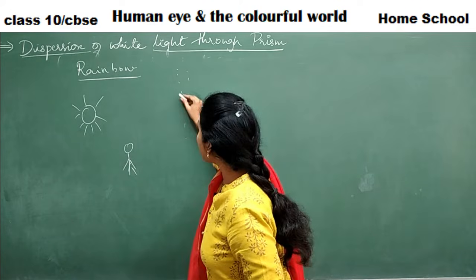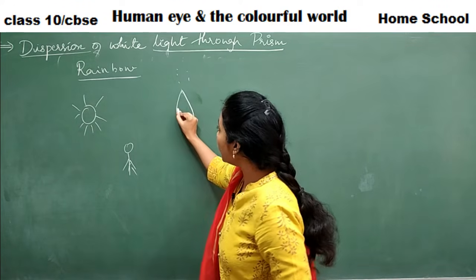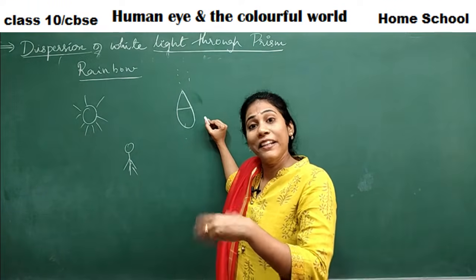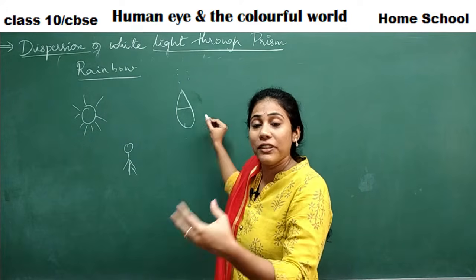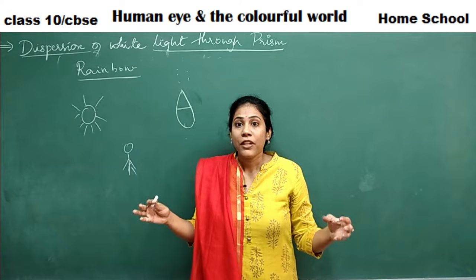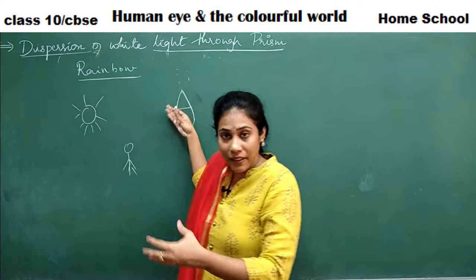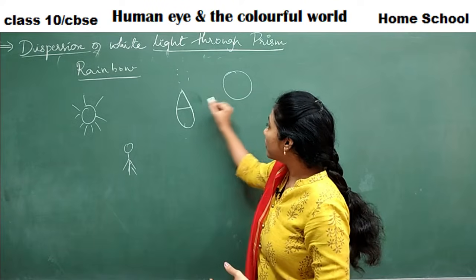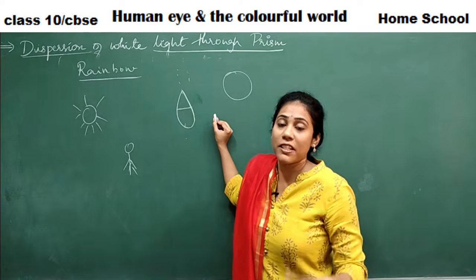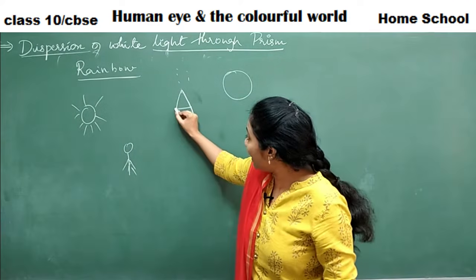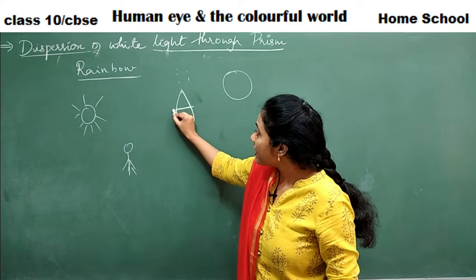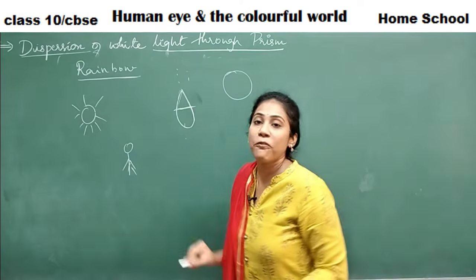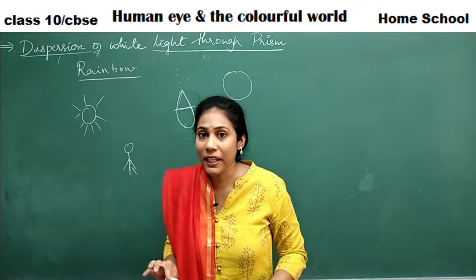And the raindrop's shape should be something like this. If you see this part of a raindrop, it looks like a prism. Yes or no? Yes, the raindrops should look like a prism. The raindrops are actually tiny prisms, and that's the reason the dispersion is happening through these tiny prisms. If the raindrop is round in shape, the dispersion cannot be observed here. Splitting of light cannot be observed. The raindrop's shape should be something like this. See, the upper part just looks like a prism, right? It should have the shape of a prism. Only then can splitting of light be observed.